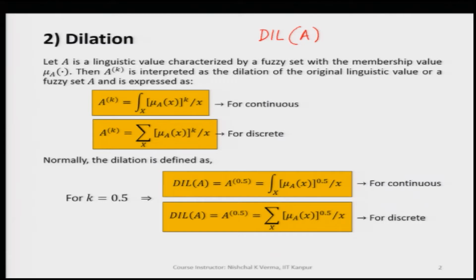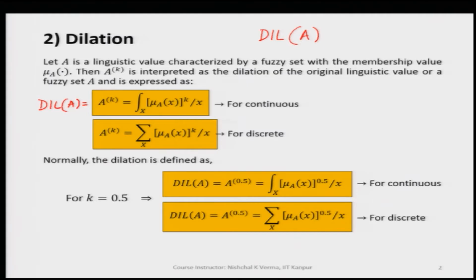Dilation of any fuzzy set, DIL of A, is equal to A raised to the power k within bracket, equal to, if it is a continuous fuzzy set, the integration over the universe of discourse capital X of mu A of x raised to the power k by x.